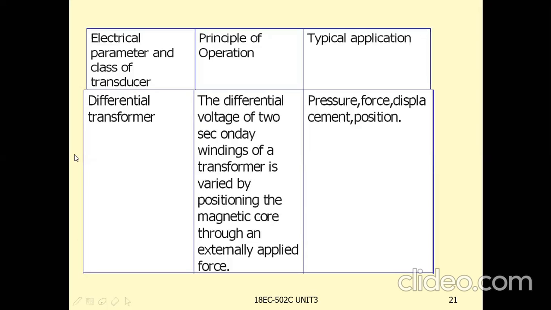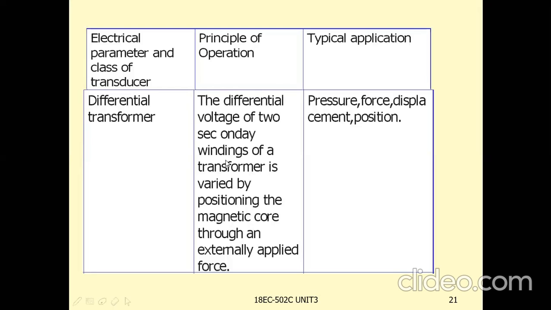Next one is differential transformer. It is the differential voltage of two secondary windings of a transformer that is varied by positioning the magnetic core through an externally applied force. The voltage of the secondary windings of the transformer is varied.